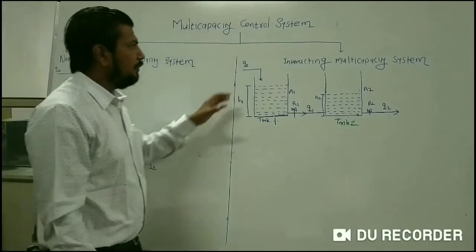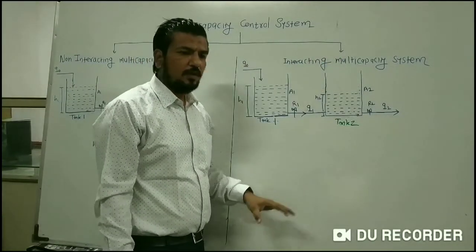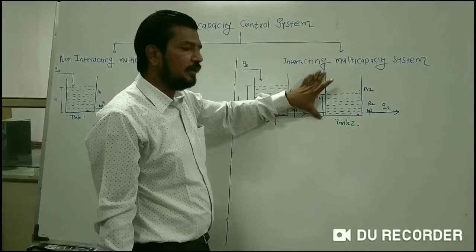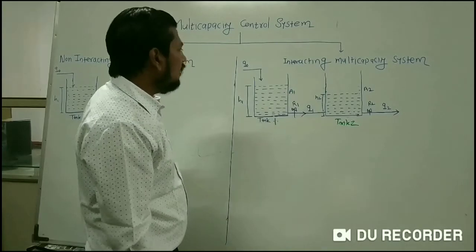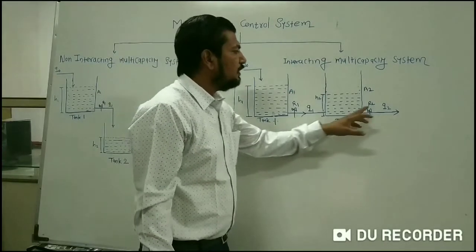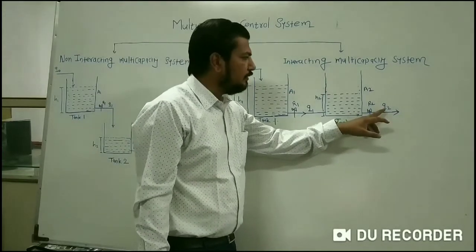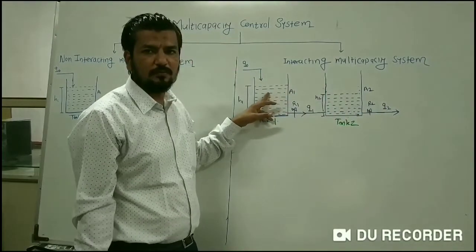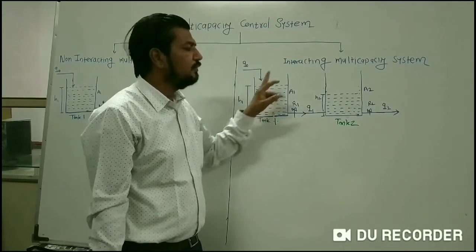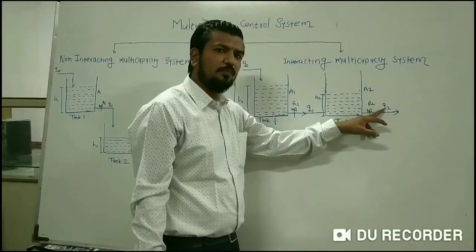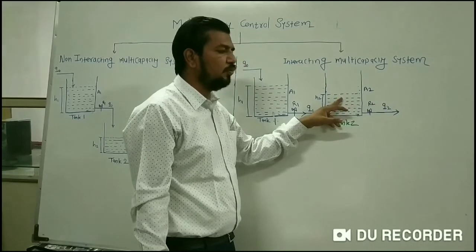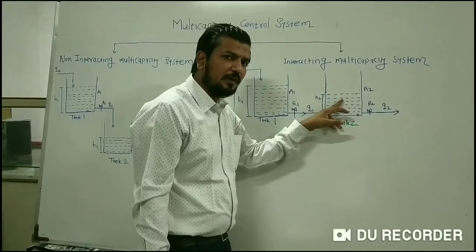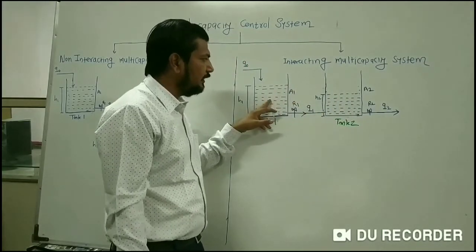Now let us see what happens in the interacting multi-capacity control system. Consider that this is tank number 1 and this is tank number 2. Now, if I change the output of tank number 2, that will directly affect the head in tank number 1. Now, how does it get affected? If I change the output of tank number 2, it will change the head in tank number 2. If the liquid head in tank number 2 is affected, that will definitely affect the head in tank number 1.